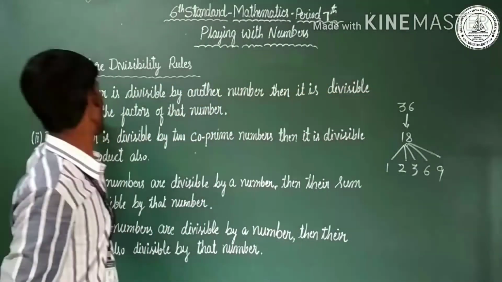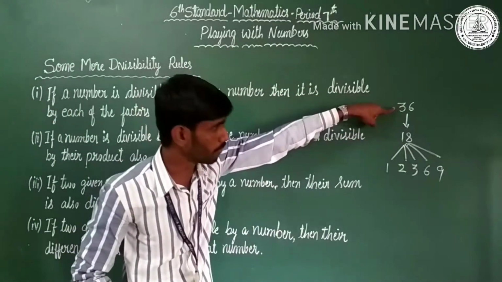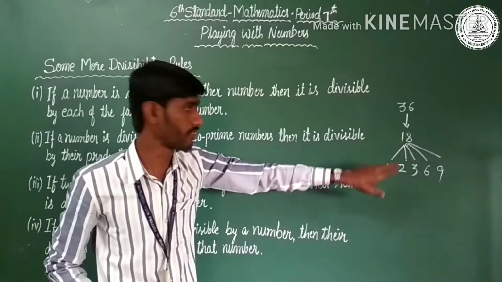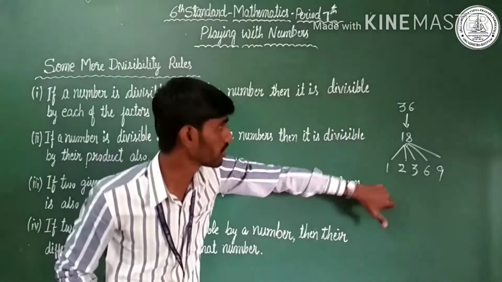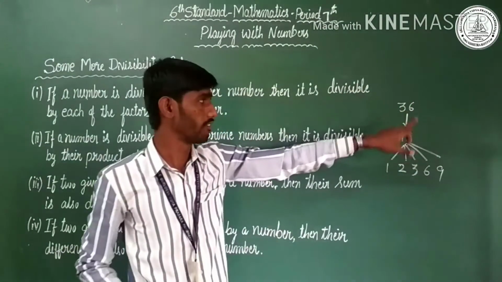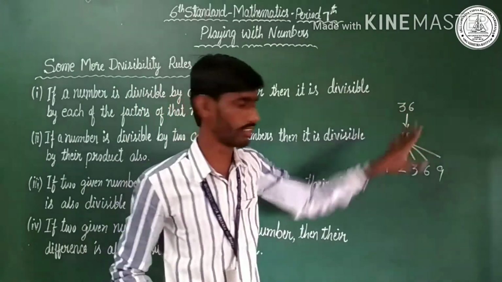A number is divisible by another number, 18. Then the factors of 18 also divide the given number. These factors divide 36. Isn't it? This is the first divisibility rule.